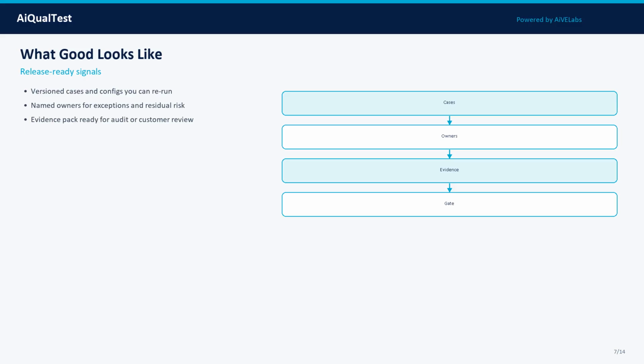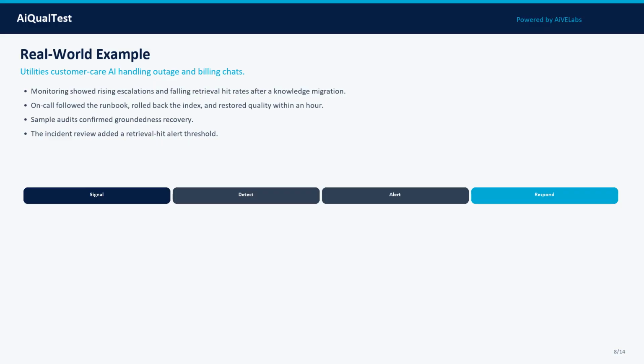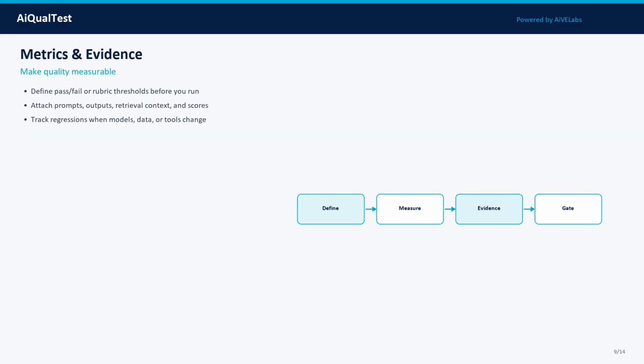Here is a real-world pattern. Setting: Utilities customer care AI handling outage and billing chats. Monitoring showed rising escalations and falling retrieval hit rates after a knowledge migration. On-call followed the runbook, rolled back the index, and restored quality within an hour. Sample audits confirmed groundedness recovery. The incident review added a retrieval hit alert threshold. Notice the pattern: define scope, run controlled tests, capture evidence, decide with named owners, and feed failures back into the next cycle. That is how AI quality becomes a system property, not a slide.